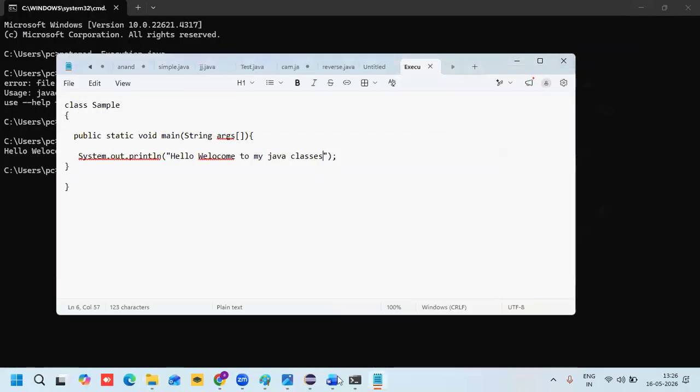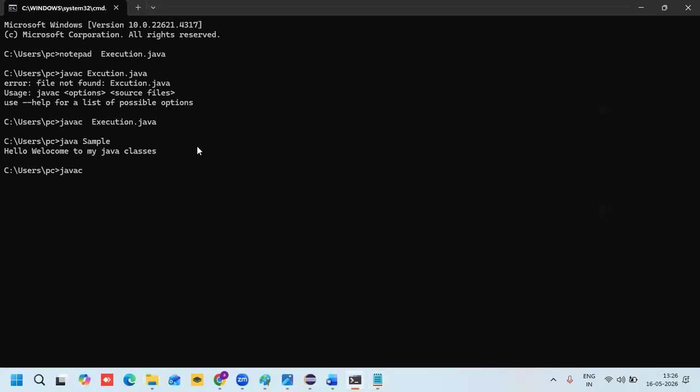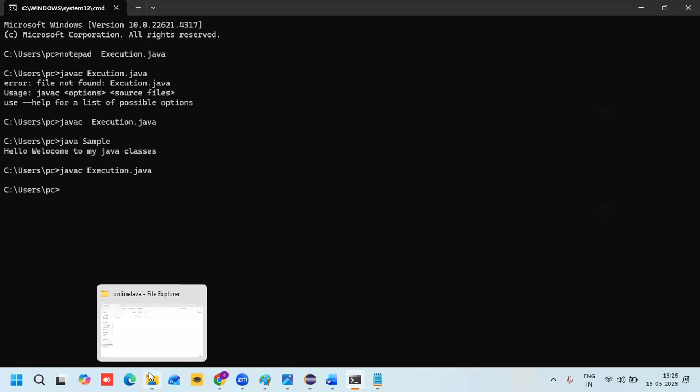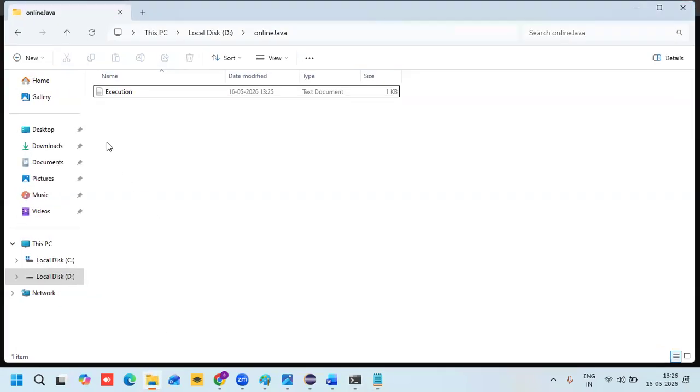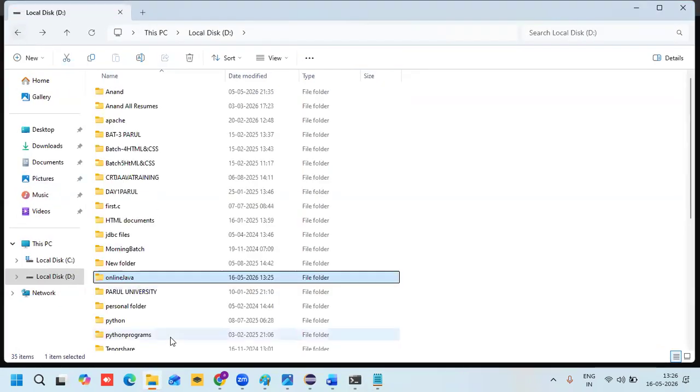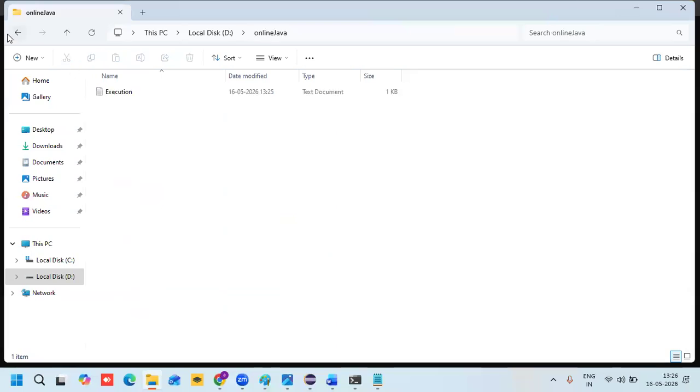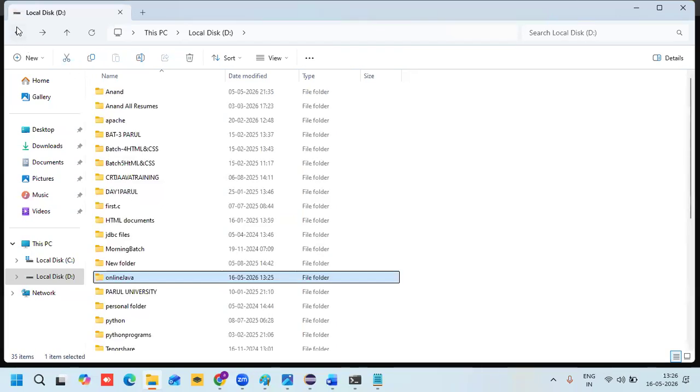Now let me compile the program. Javac execution.java. I'm compiling my program. No errors. Now I just compiled my program. So when I compile a Java file, automatically what happens here? One source file, one bytecode will be generated. Let me refresh. Let me open this also again. What is the issue here? It is not able to identify.